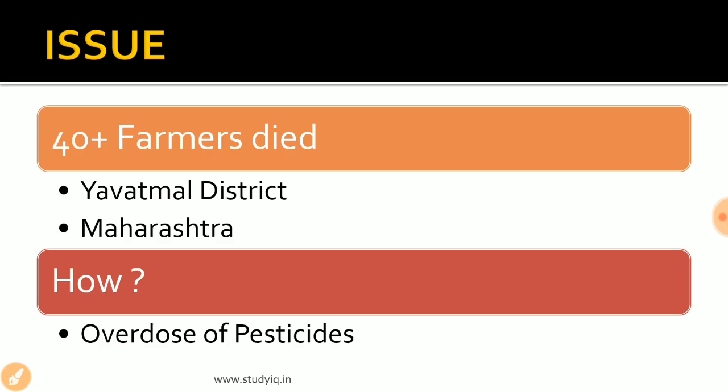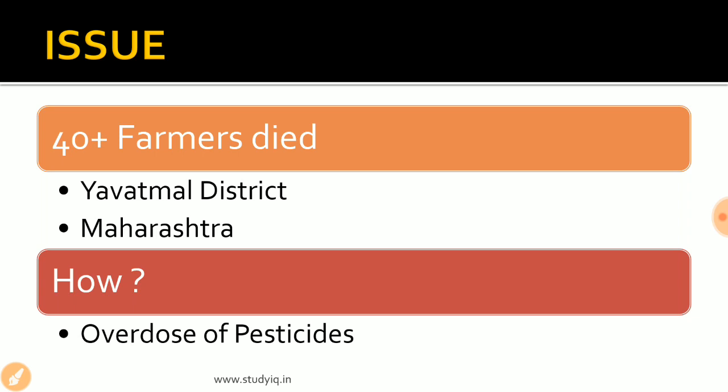Hello everyone. So as far as the issue is concerned, recently more than 40 farmers have passed away in the Yavatmal district of Maharashtra, which is a cotton growing area of Maharashtra. Also, a large number of farmers are battling for their lives on life support systems, and blindness has been caused in some of the farmers.